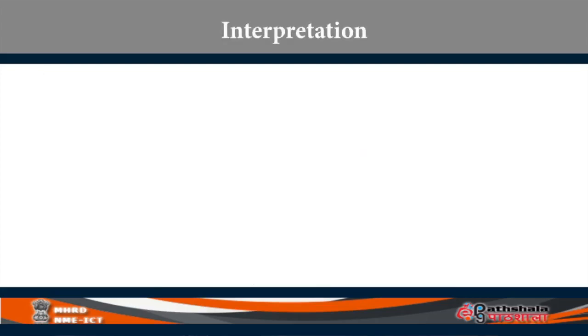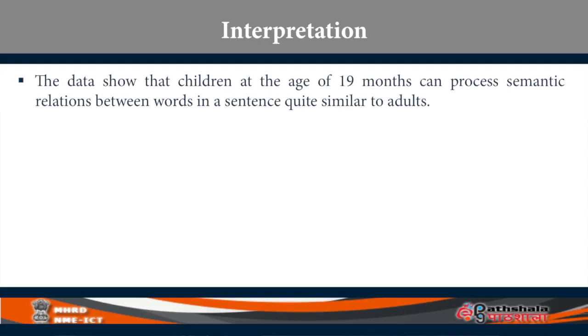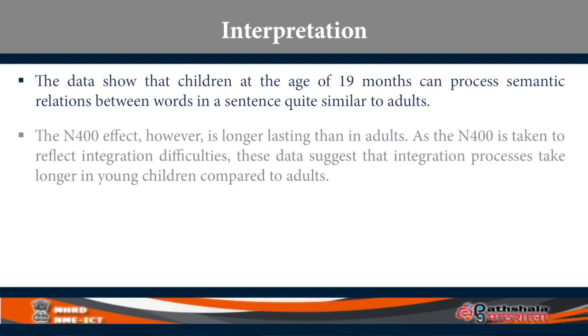So the interpretation that the authors have made based on this experiment is that at the age of 19 months, infants can process semantic relations between words in a sentence. It's that early, okay? The N400 effect, however, is longer lasting in children than in adults. As N400 is taken to reflect integration, the interpretation of N400 is about whether the last word can be integrated into the rest of the sentence or not. That's what we mean by congruity and incongruity.